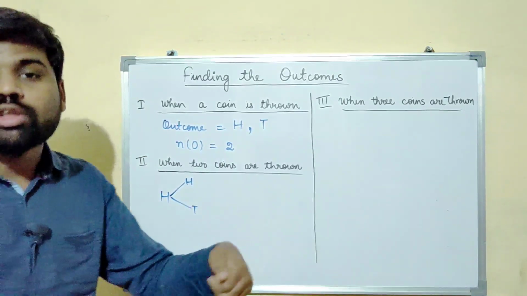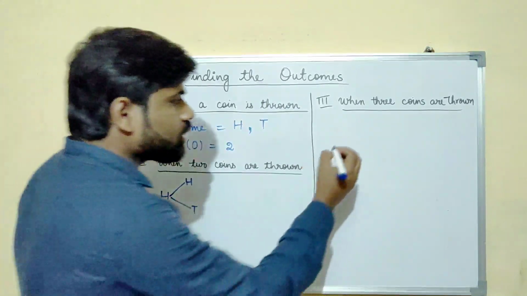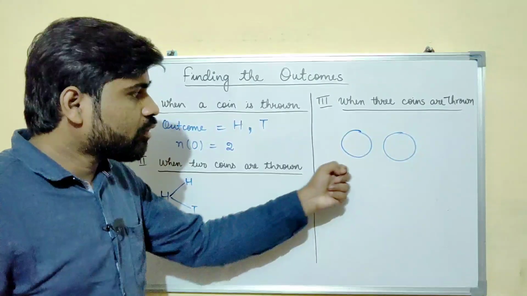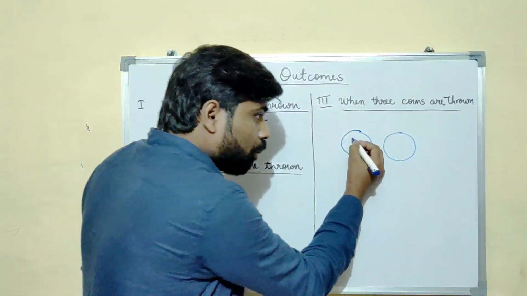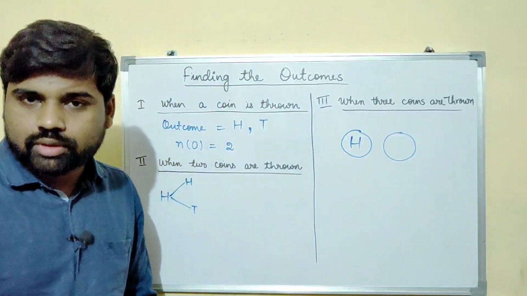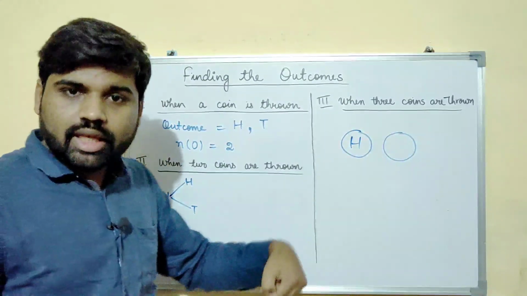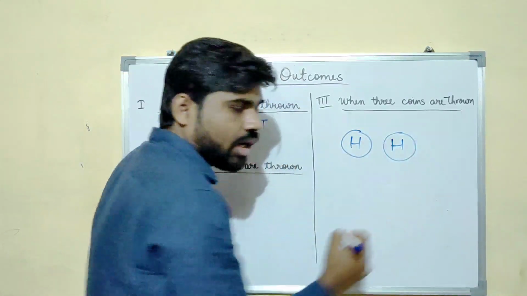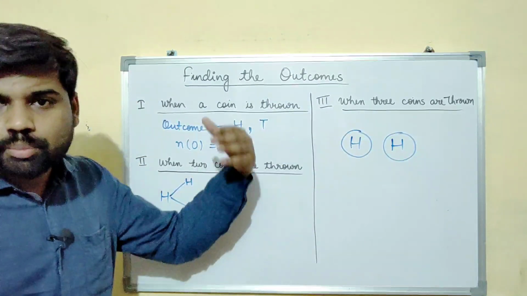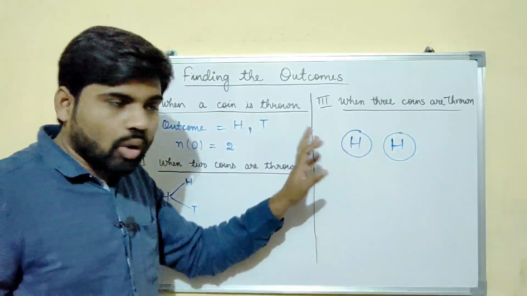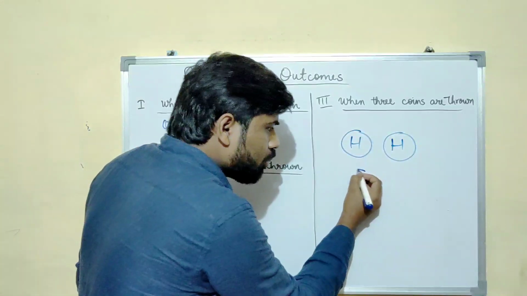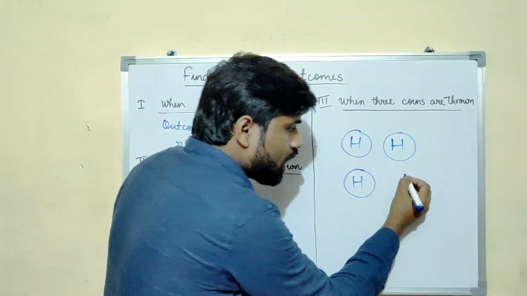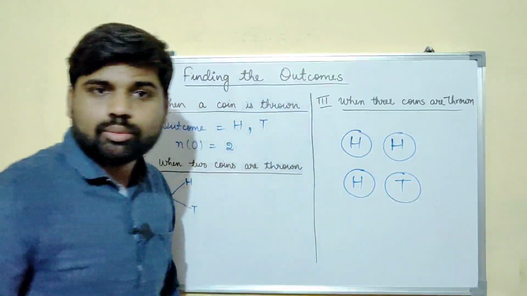Let us consider two coins here. If I throw the first coin, I may get the head first, and then I am throwing the second coin, then I can get the head. This is just a probability, a chance. Or it might happen that I am getting the head in the first throw but a tail in the second throw.